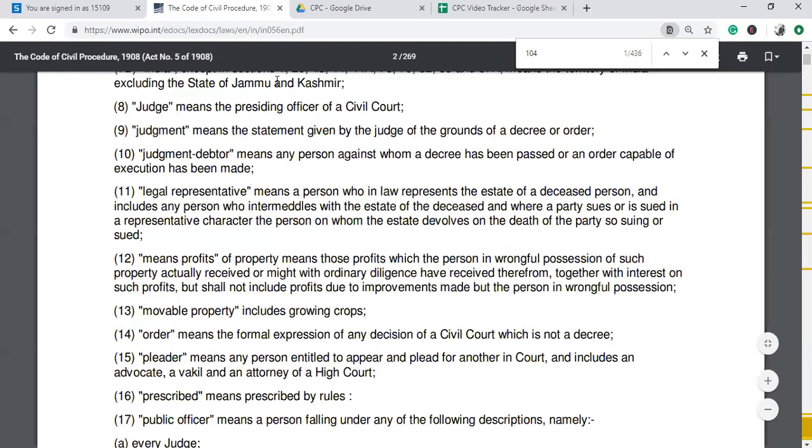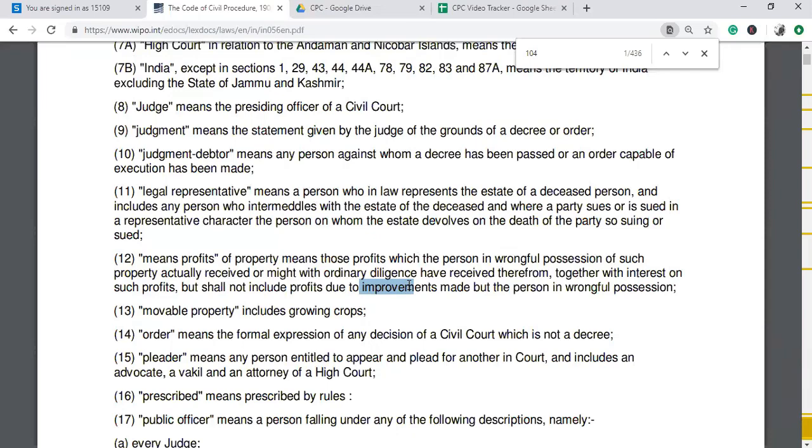However, let us talk about deductions. That is, what is not included while assessing mesne profit in the calculation, what to reduce. As discussed, we have to exclude the improvements or the investment made by the person who is dispossessing others. So this has to be excluded. Let us discuss the test to ascertain the mesne profit. It is not what the plaintiff lost, but what the defendant gained. So whatever amount the defendant gained is to be given back to the original possession holder of the land, right?